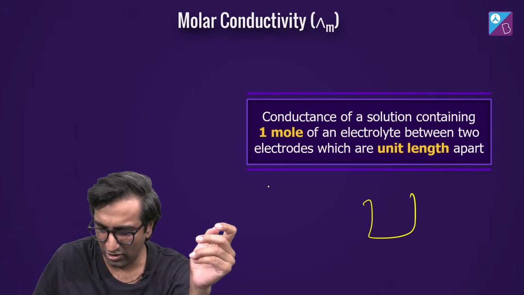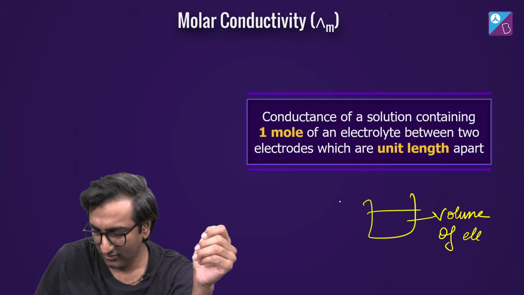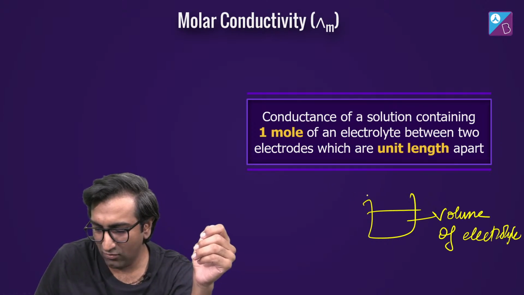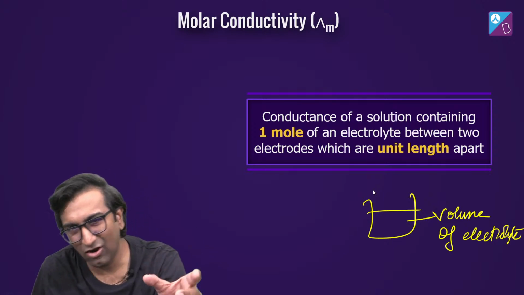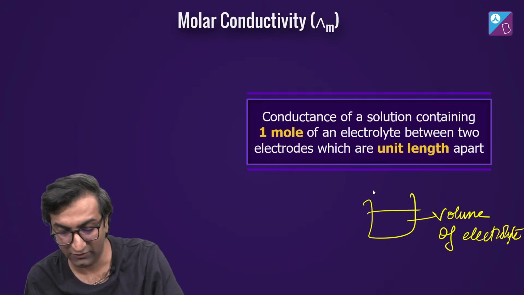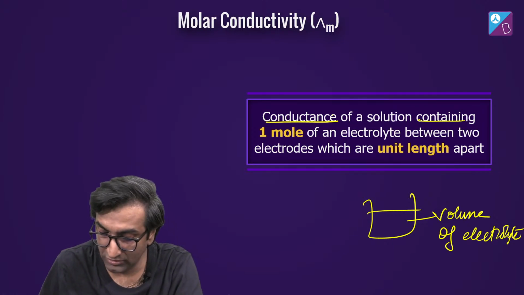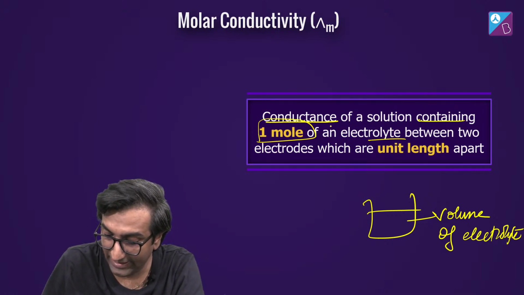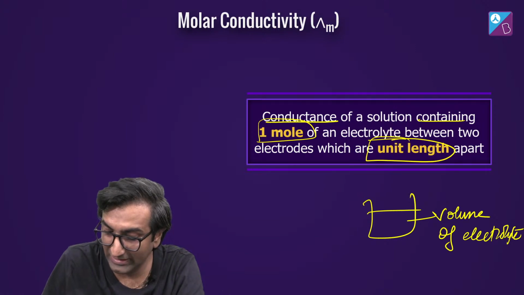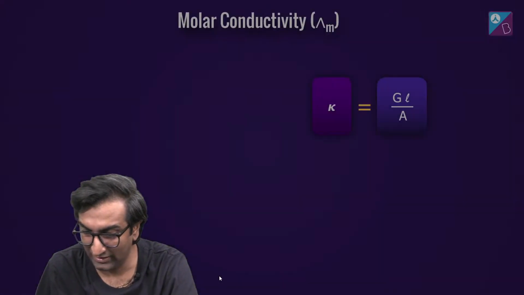In reality, you have a volume. You have some fixed volume of an electrolyte. ठीक है, तो इसीलिए आई वांट टू नो द कंडक्टिविटी ऑफ अ वॉल्यूम ऑफ सॉल्यूशन, राइट? इसीलिए वी आर डूइंग दिस मोलर कंडक्टिविटी बिजनेस. ओके, so this is defined as the conductance of a solution that has 1 mole of an electrolyte between 2 electrodes which are unit length apart. Length फिर से आ गया, देखते हैं what is this length, unit length.